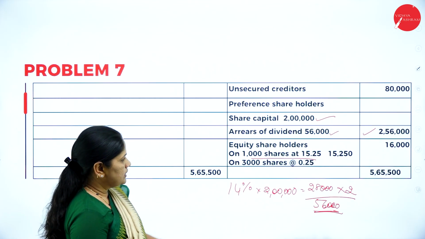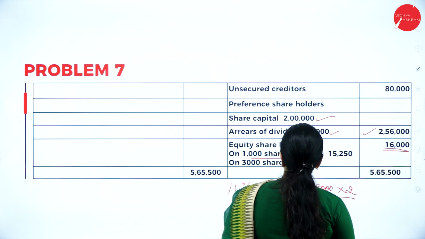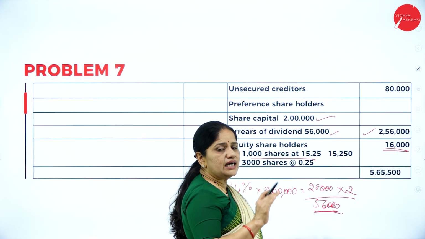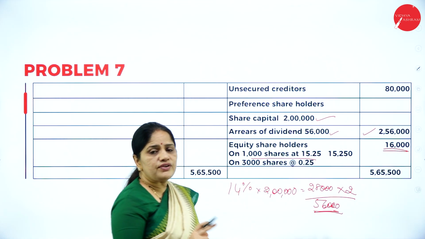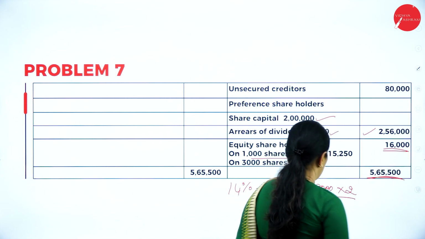So coming back to this, you are paying a total of 16,000 to the equity shareholders. So they will be having an equal loss. All of them will be bearing an equal loss of 59 rupees 75 paisa. So then we have the total.